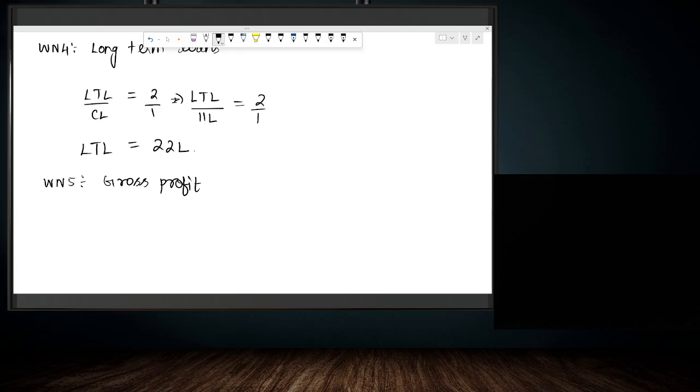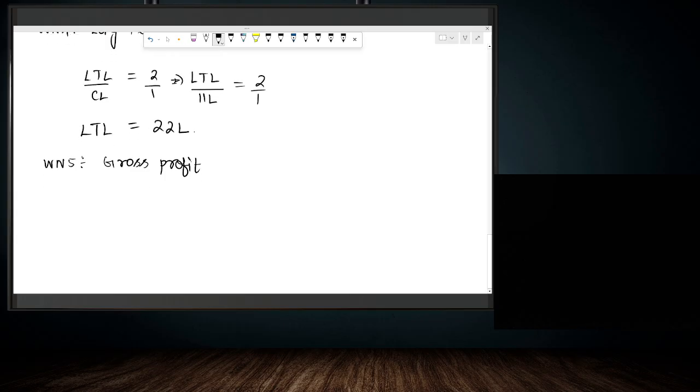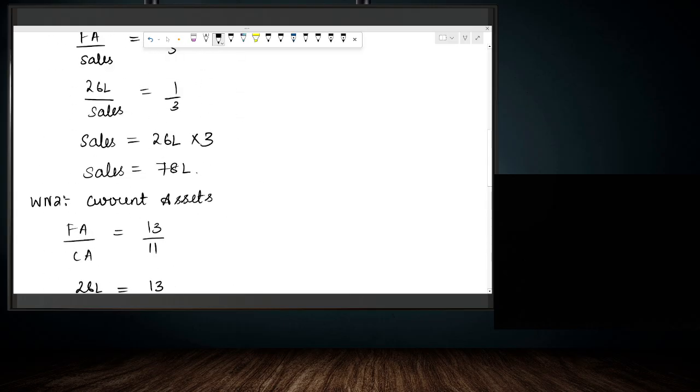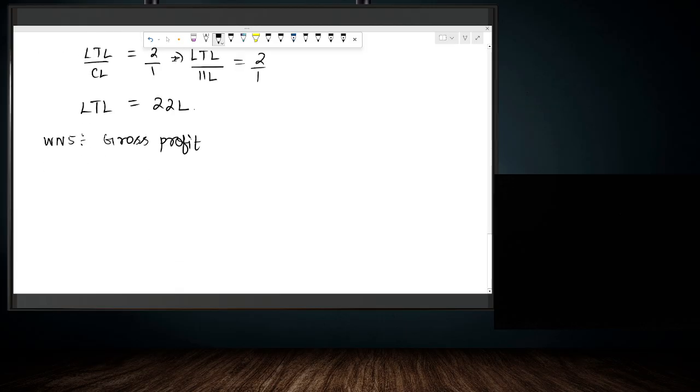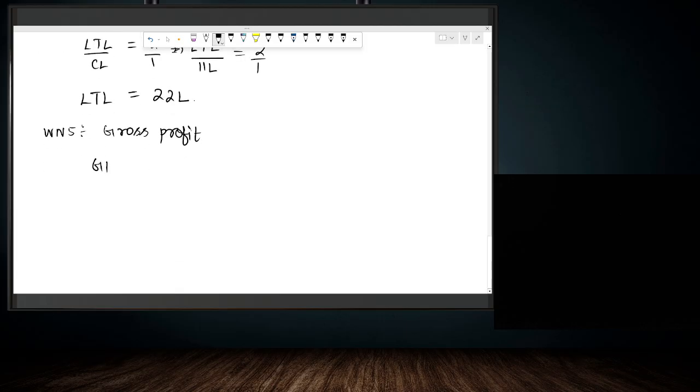Gross profit is given as 15% of sales. We calculated the sales amount as 78 lakh in the first working note. So gross profit is equal to 78 lakh into 15%. So 15% of 78 lakh, we get 11 lakh 70,000. So 11 lakh 70,000 is the amount of gross profit.